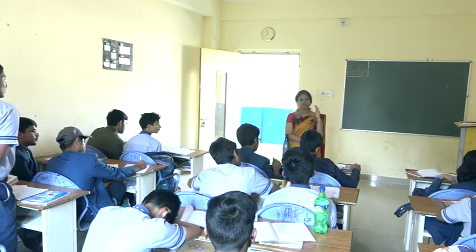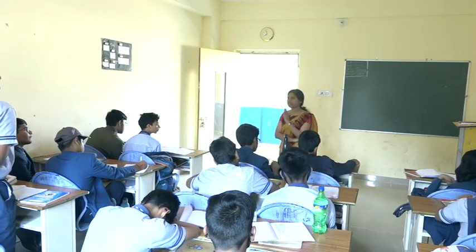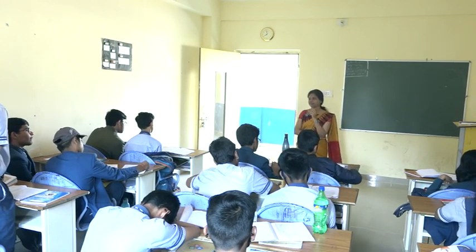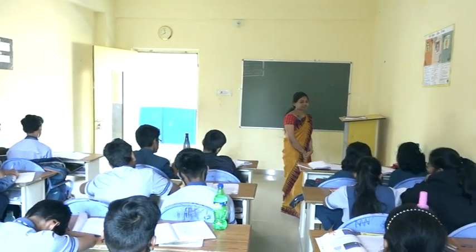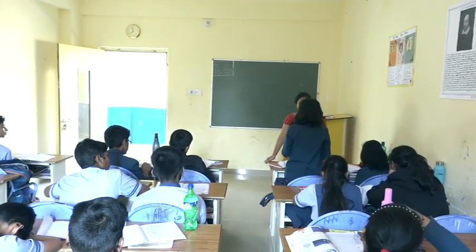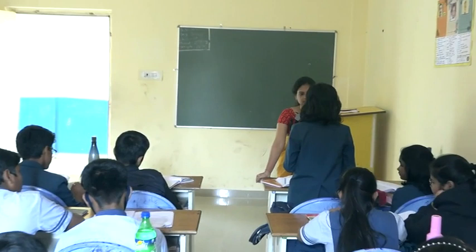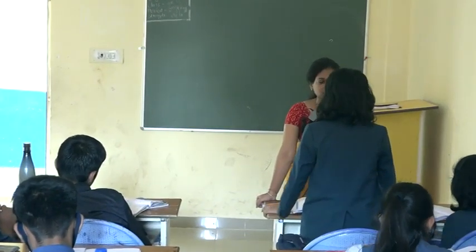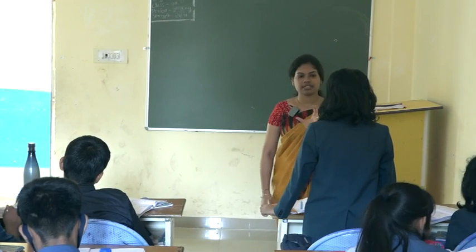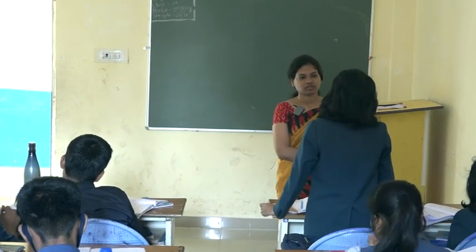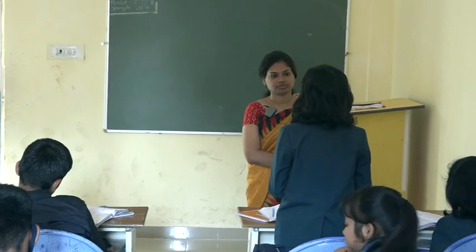Then what is the difference between centripetal force and gravitational force? Centripetal force is the center seeking force, but centrifugal force is center repelling. Gravitation is the force between two objects, but centripetal is center seeking.